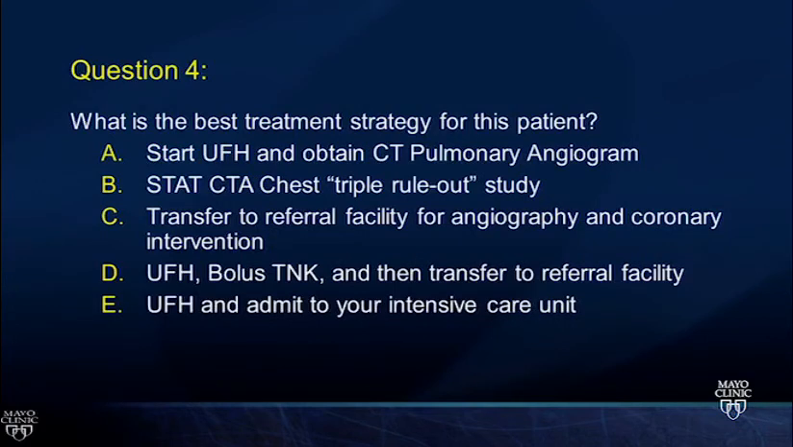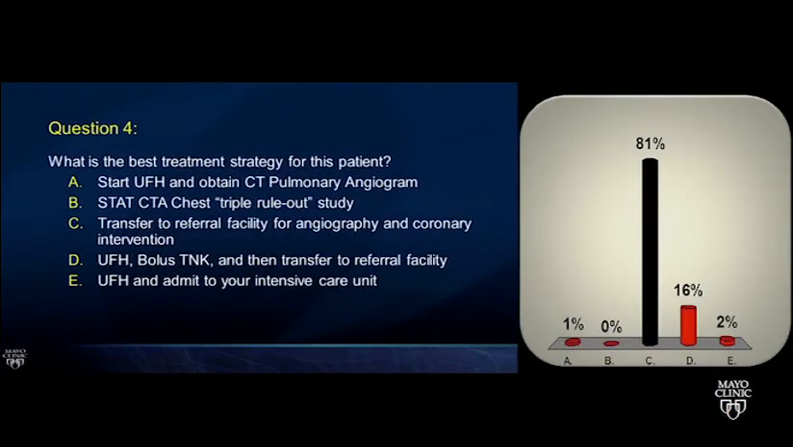Start unfractionated heparin, get a CT angio, get a CT triple rule out, transfer to a referral facility for angiography and coronary intervention, bolus TNK and transfer to a referral facility, unfractionated heparin admit to your intensive care unit. Okay, most got it? Okay, Peter, go on to the next slide. And the next slide. Okay.